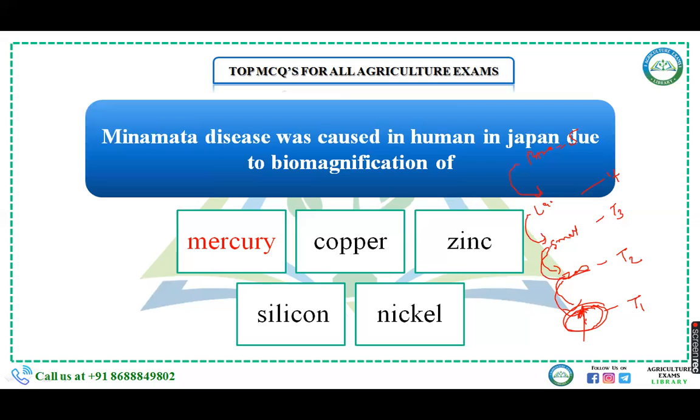Similarly, that DDT concentration will go into small fish, then large fish, then birds. What happens in biomagnification? The concentration of DDT goes on increasing, and the highest concentration will be found in birds, that is the highest trophic level. Okay, that is biomagnification. Then Minamata disease was caused in humans in Japan due to the biomagnification of which element? That is mercury.